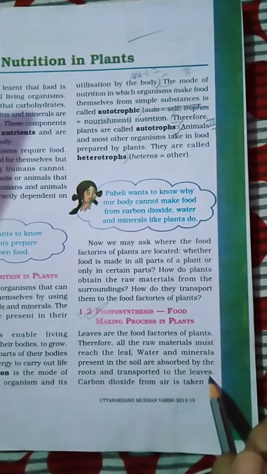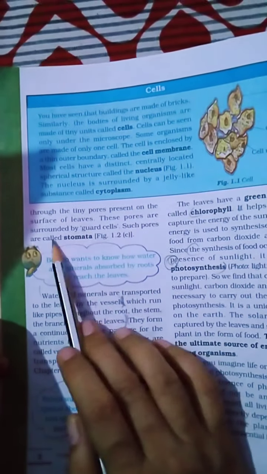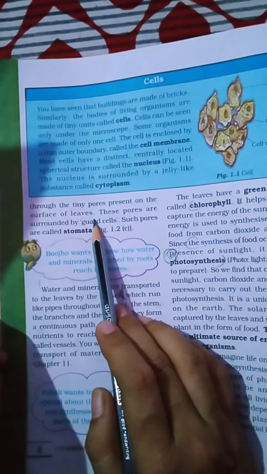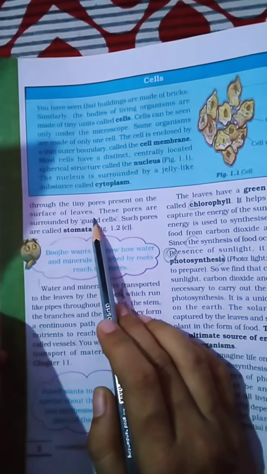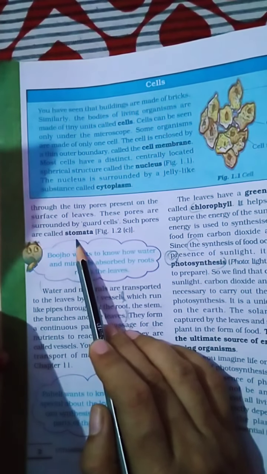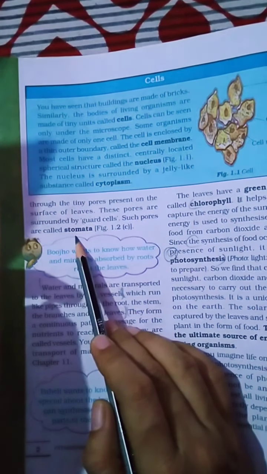Carbon dioxide is taken from air through the tiny pores present on the surface of leaves. And how do they take carbon dioxide from the atmosphere? They take carbon dioxide from the very tiny pores that are present on the surface of leaves, known as stomata. So through stomata they take the carbon dioxide.